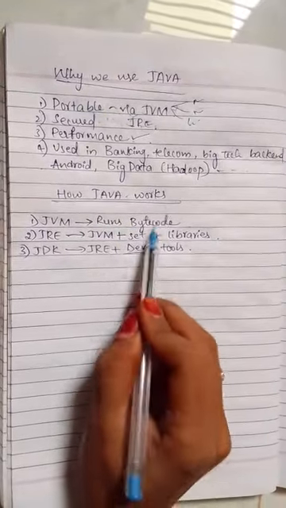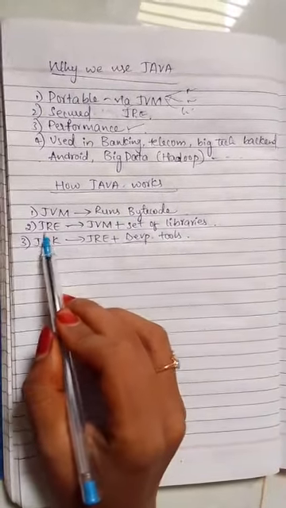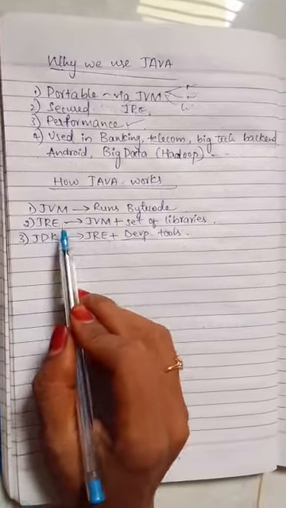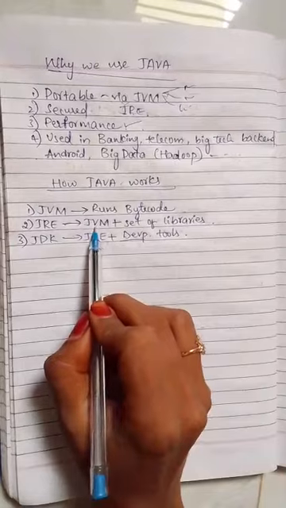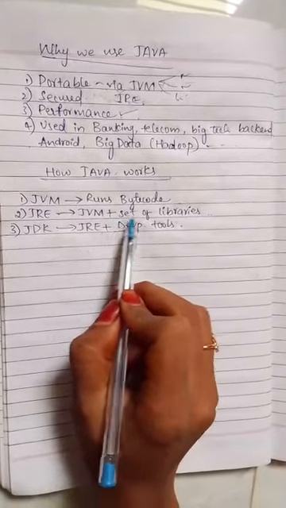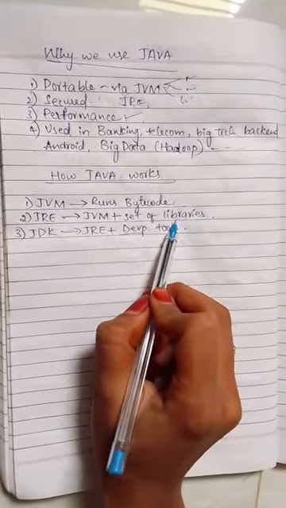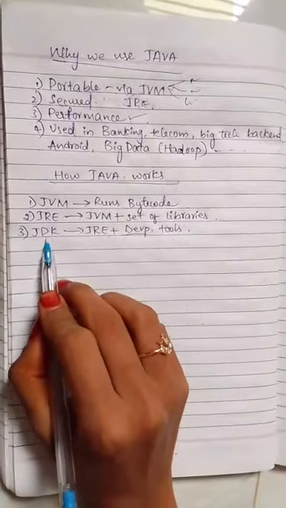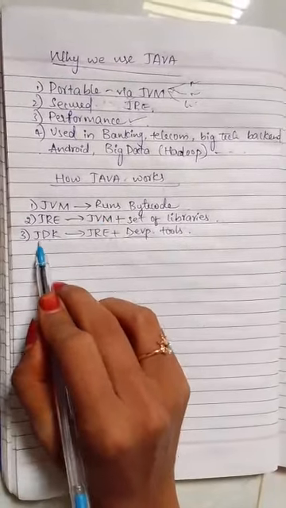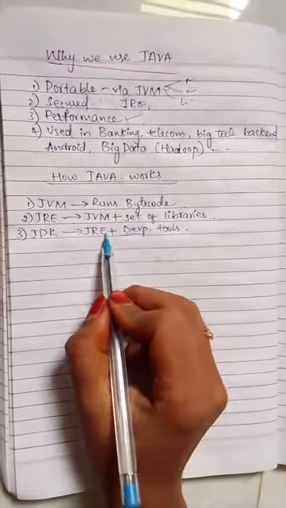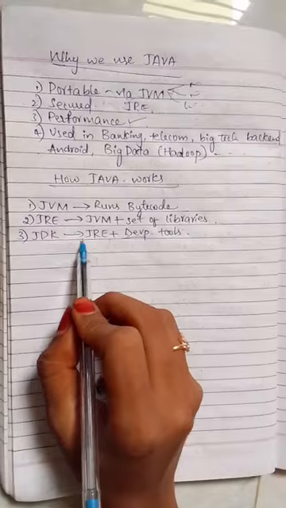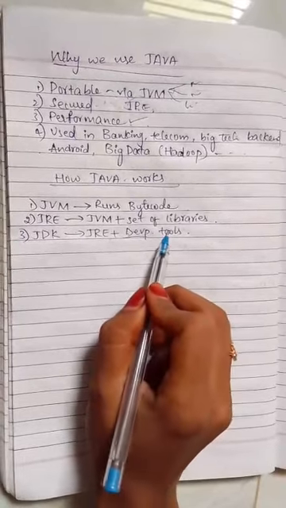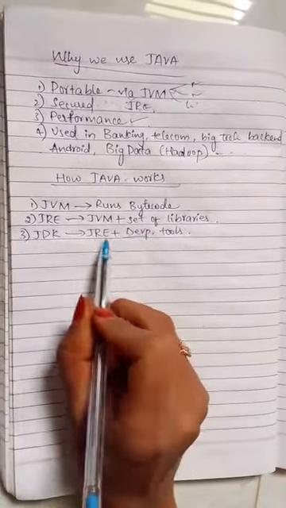And JRE, Java Runtime Environment, includes the JVM and the set of libraries it has. And Java Development Kit, which is JDK, includes the JRE and some set of development tools.